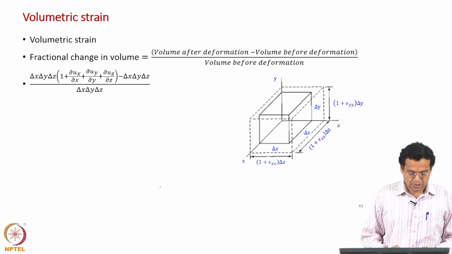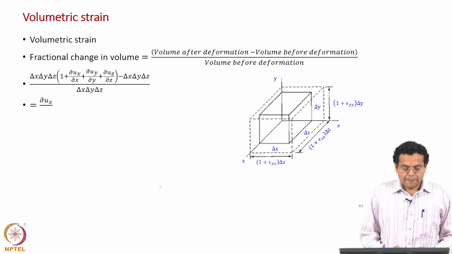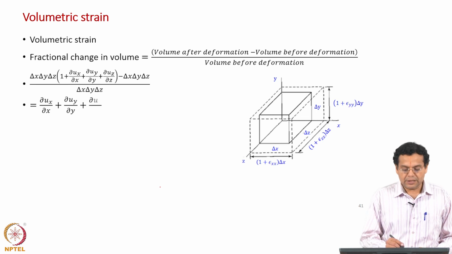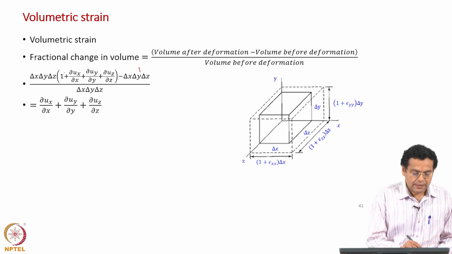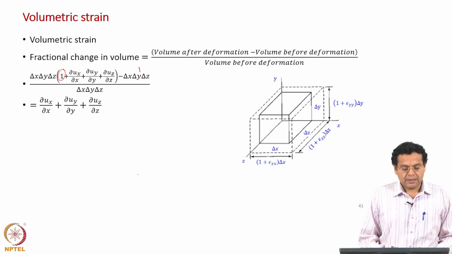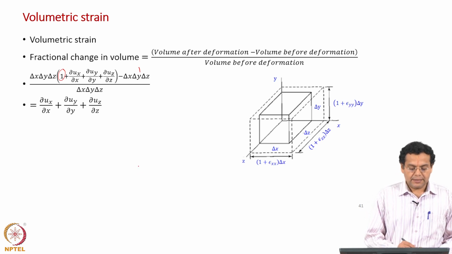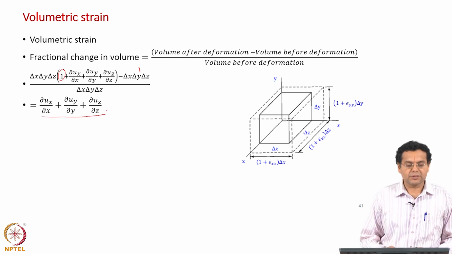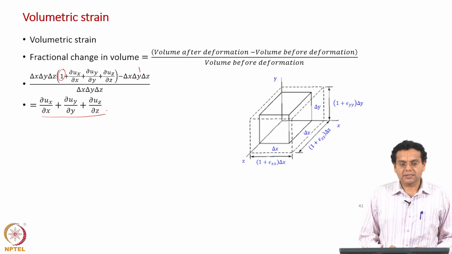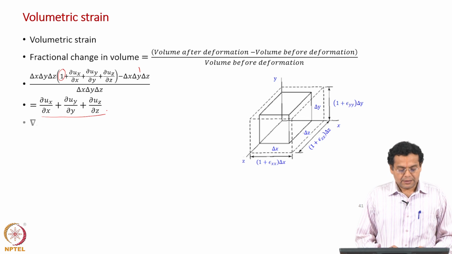Okay. So, now delta x, delta y, delta z cancel out, and then you have 1 minus 1 here, and that cancels, and what is remaining is the sum of these derivatives, dou u x by dou x, dou u y by dou y, dou u z by dou z, which can be represented in terms of our gradient vector as the divergence of the displacement field.